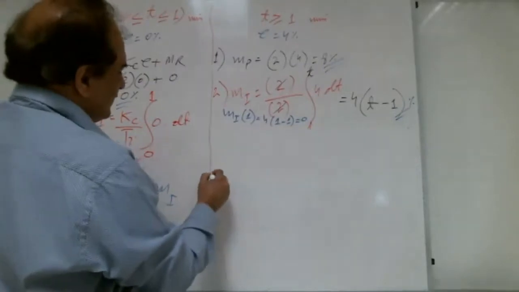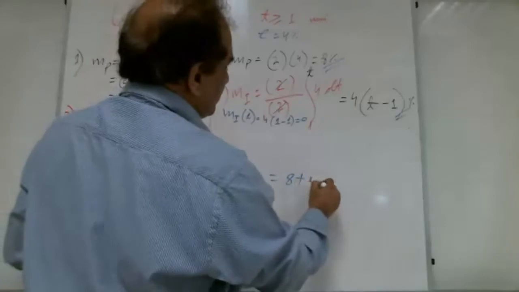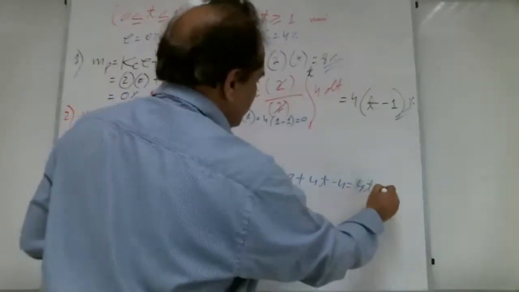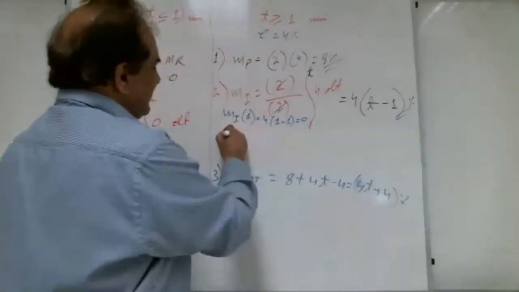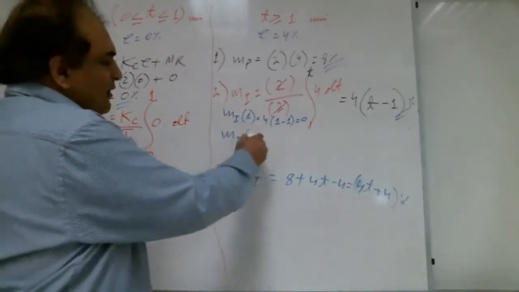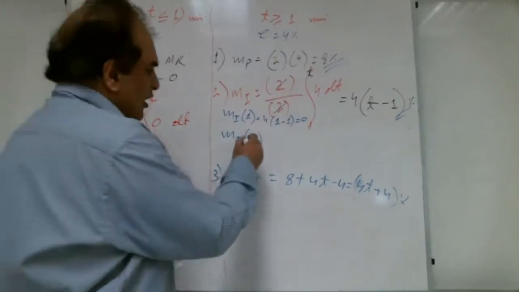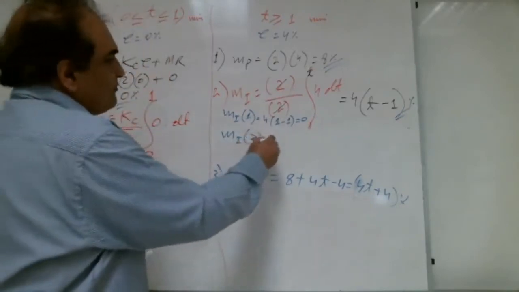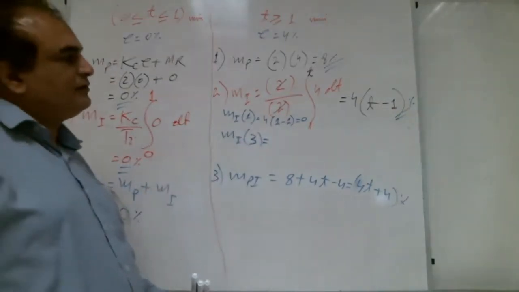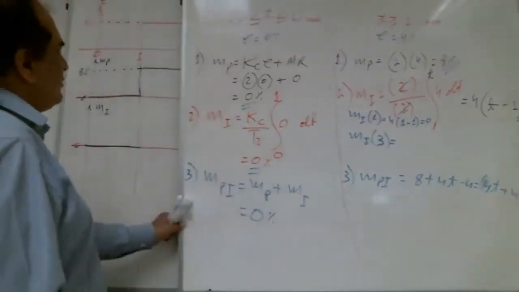So let me write it here, the third step. MPI is 8 plus 4(t minus 1), that is 4t plus 4%. Yes, Shabab, what is the second point for MI? The repeat, minus 1. How do you get the 3? How do we get this 3, Shabab? Time repeat, 1 plus 2, repeat plus 1. Very good.